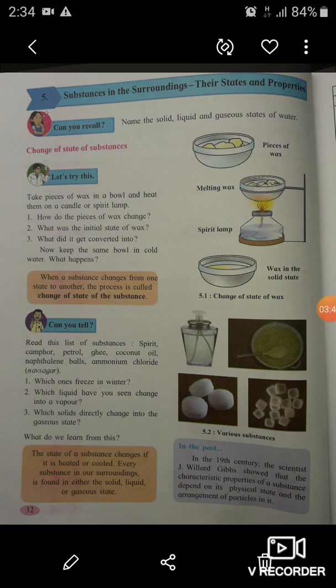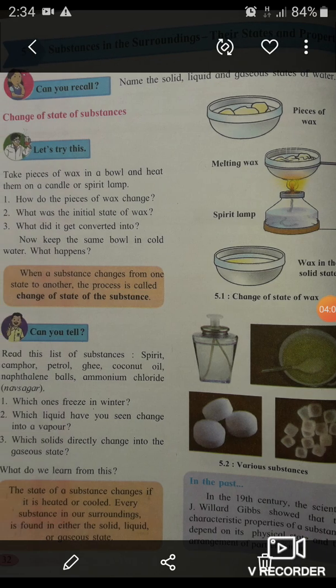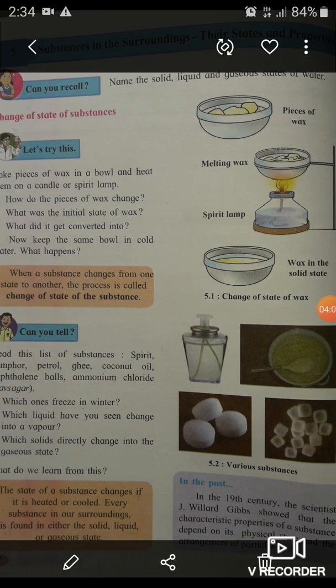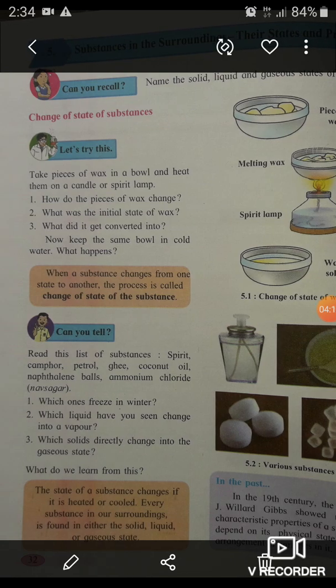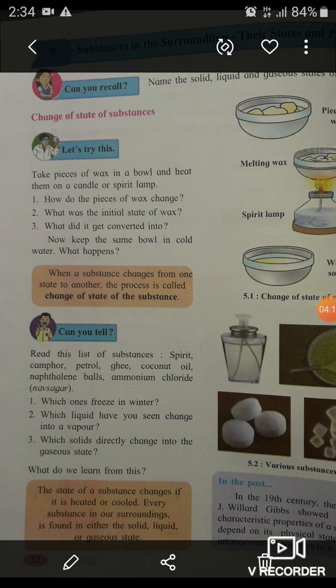Then next, can you read this list of substances? See, spirit, camphor, petrol, ghee, coconut oil, naphthalene balls, ammonium chloride, that we call Navsagar. See, in this picture various substances are shown. Some are naphthalene balls, then Navsagar ammonium chloride, and ghee also given, as well as camphor also showing. Okay, or spirit.